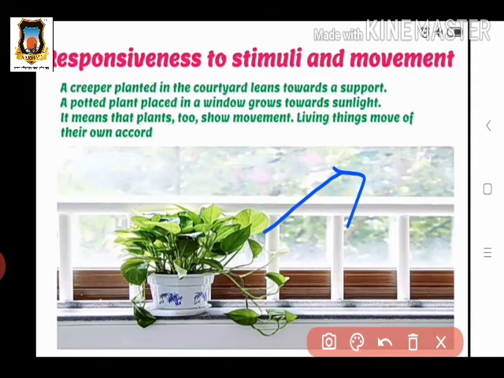Means in response to the sunlight, the plants started to grow towards that direction. And also we see that for finding support, creeper plants also grow in that direction in the courtyard. So here we see the plants also show movement. Living things move of their own accord. Means here we see the movement of these living things takes place by itself. And we know non-living things must be moved by applying force by some other thing. So living things move by their own wishes.